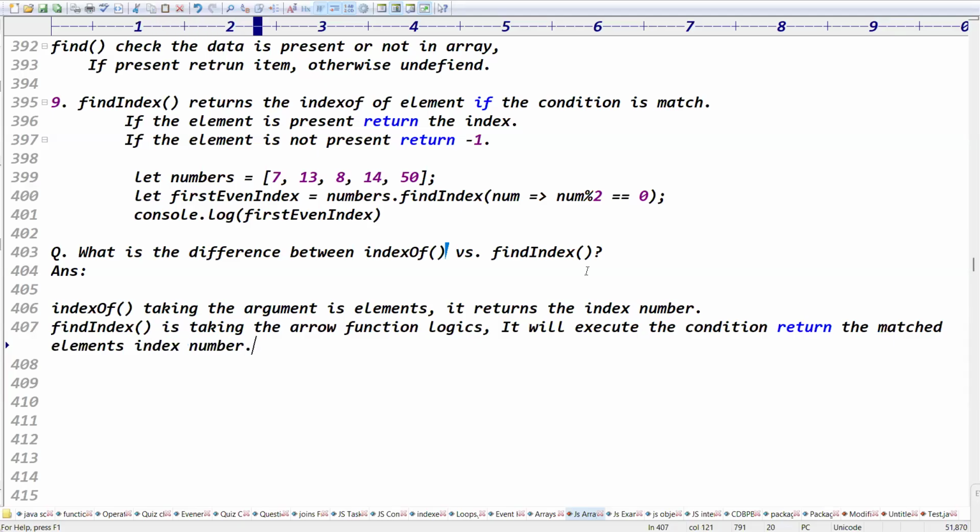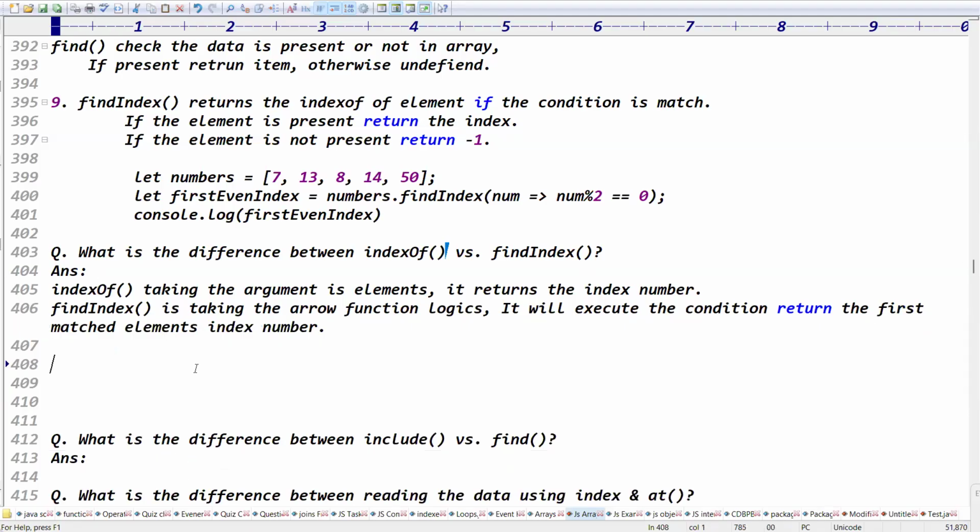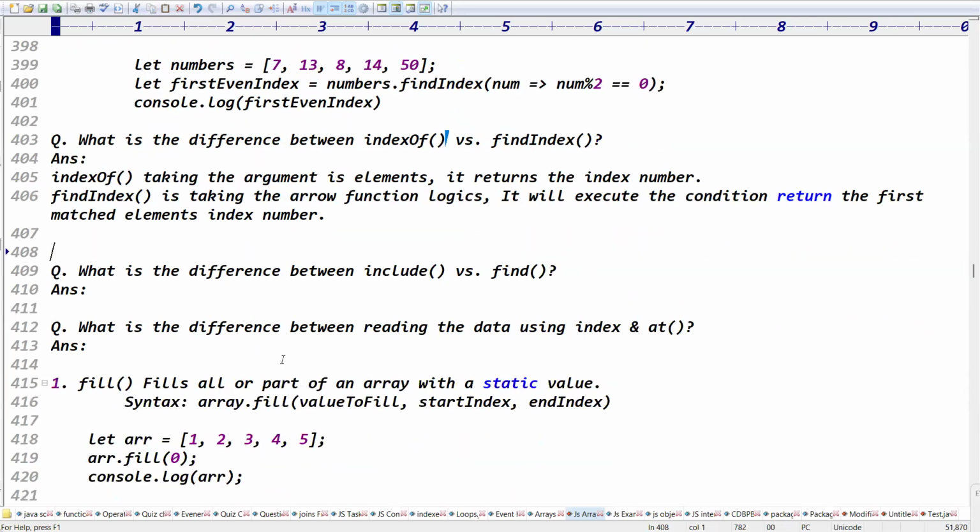The first matched element index number, not all matched numbers. It returns the first matched element index number. That's it, yes. That is the difference between indexOf and findIndex, right?